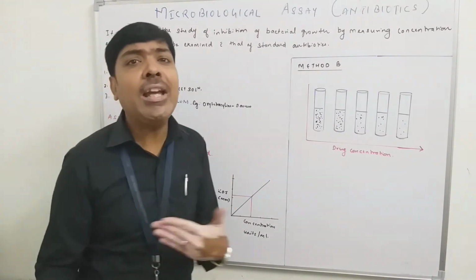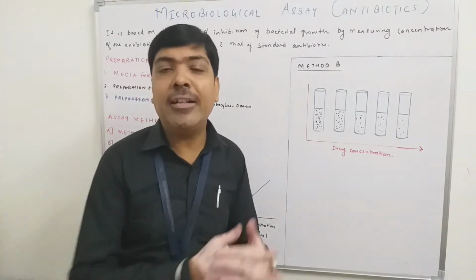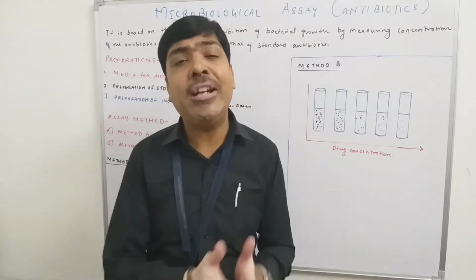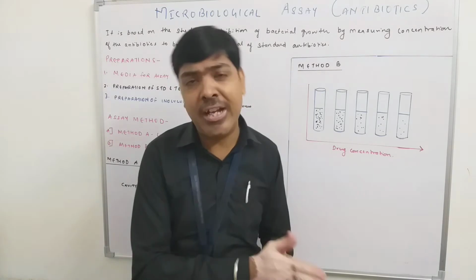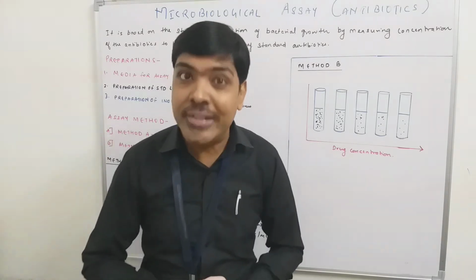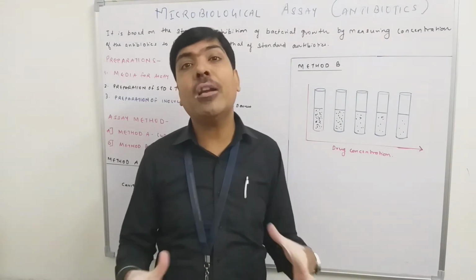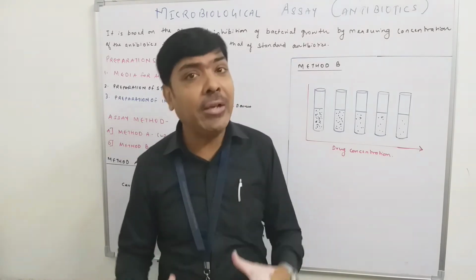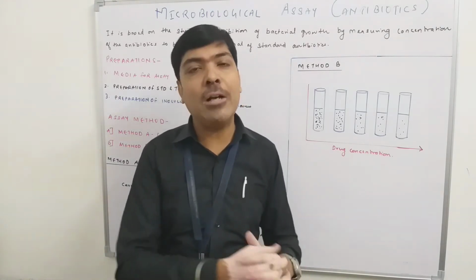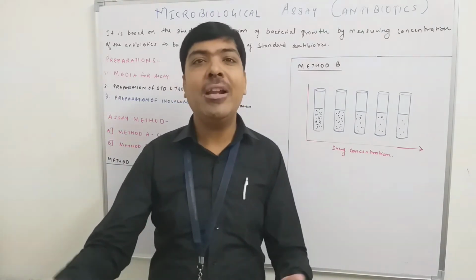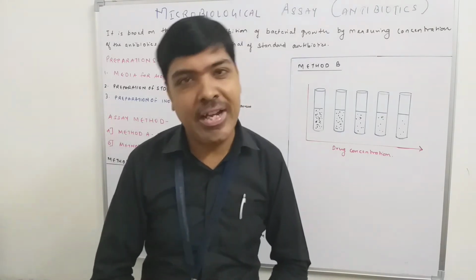So we can easily correlate that at this particular concentration of the test antibiotic, your results are available. It means your test solution has the capability to kill the microorganism, and that property is comparable with that of the standard antibiotic.